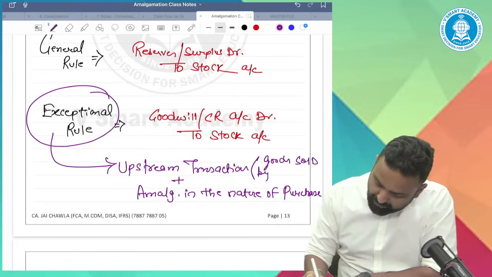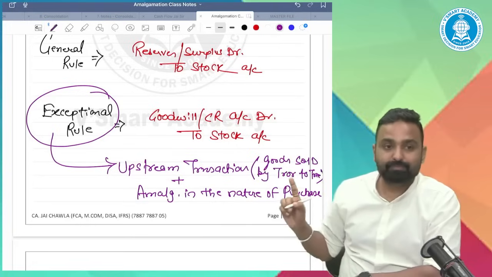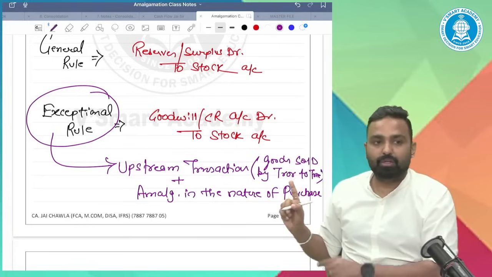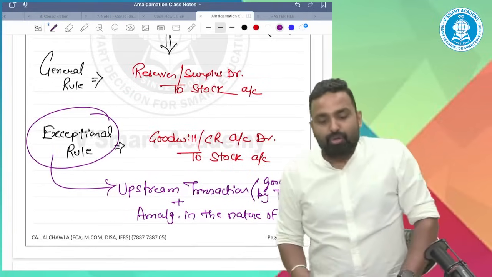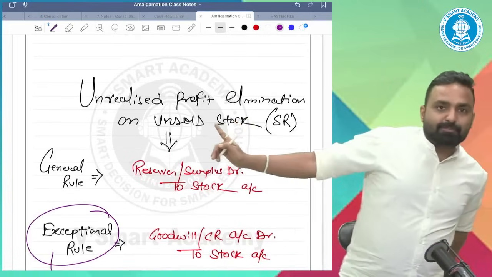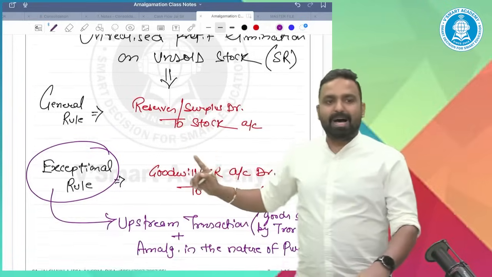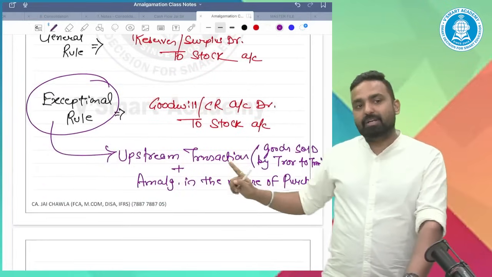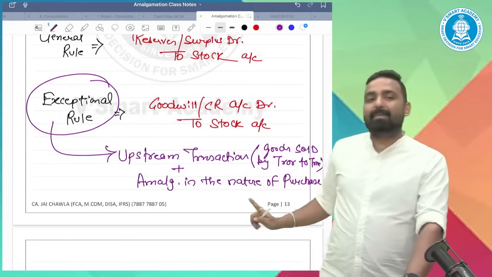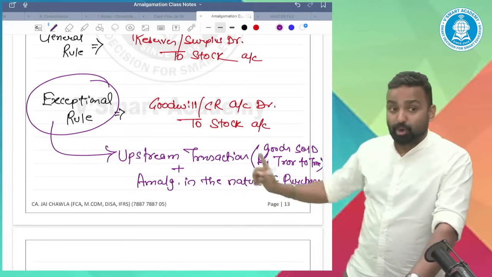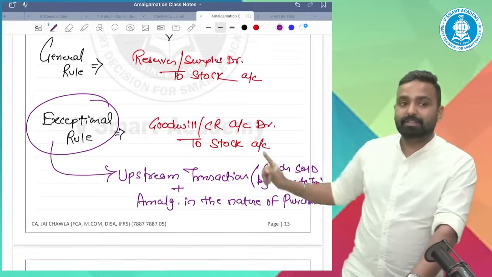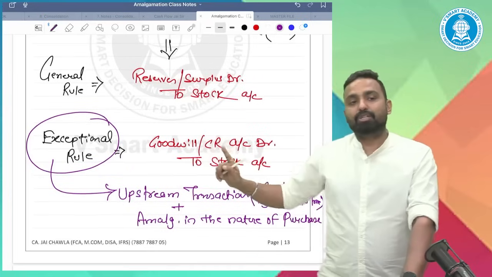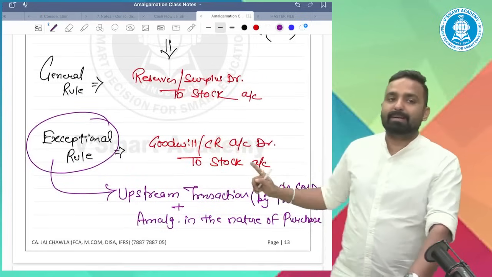Goods sold by the transferor to the transferee. For unrealized profit elimination, always pass the general entry. But if there's an upstream transaction and also an amalgamation in the nature of purchase, both conditions together, then instead of reserves and surplus, you will pass the entry with goodwill or capital reserve.